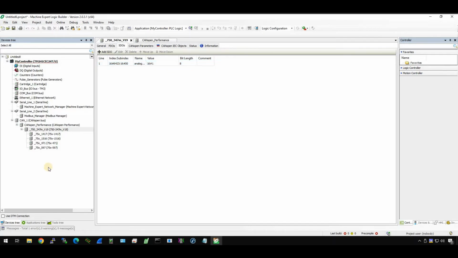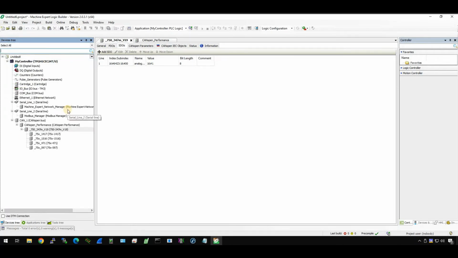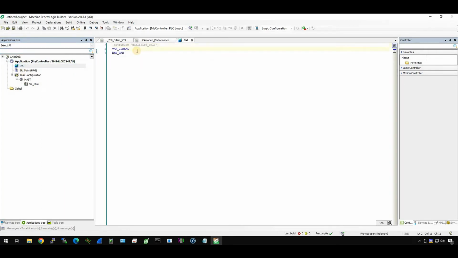Okay, now we can create our program. Go to the application tree. Oh, maybe you can save it one time first. Go to the application tree and open your GVL. Then you can define your variables here. For example, the first one is slot 1, a byte value. Slot 2, also a byte value.